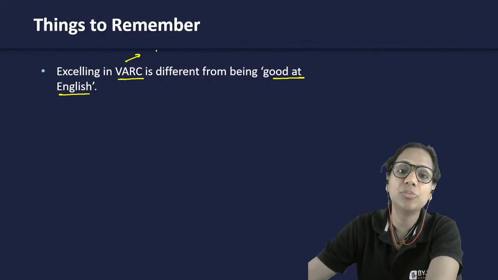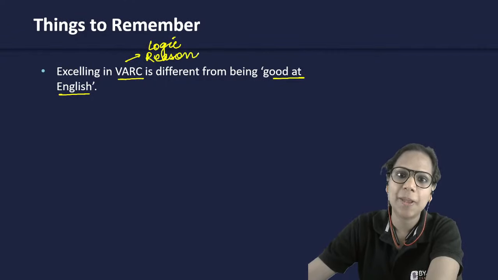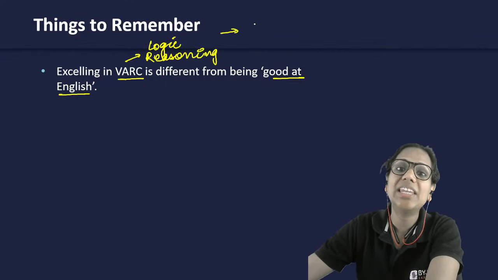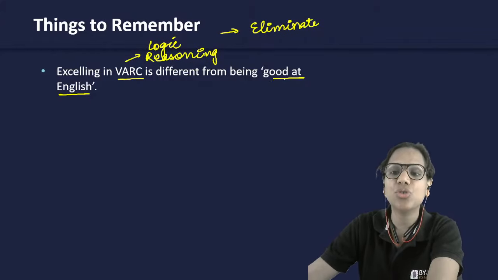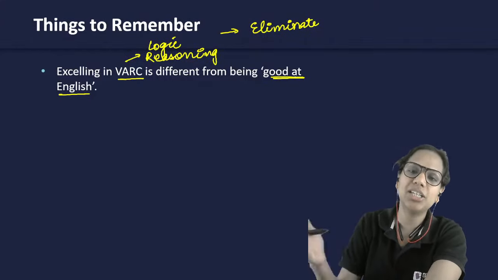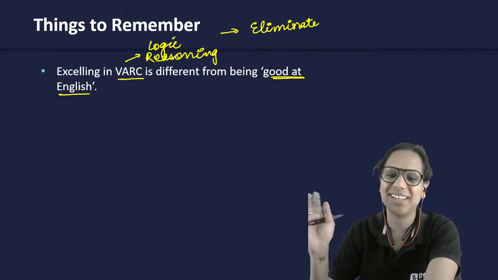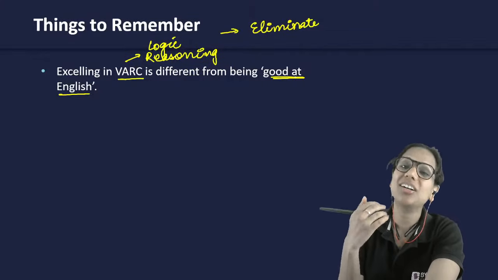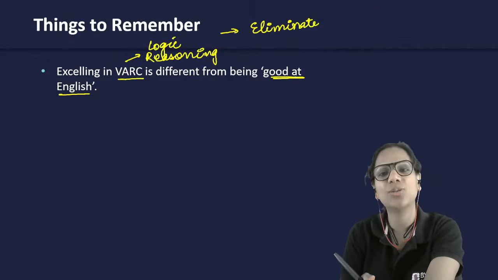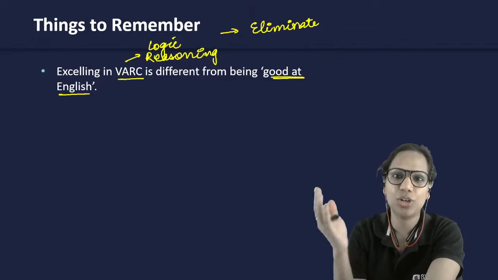It's also about being good at logic, being good at reasoning, right? You should know how to eliminate options. It's about being good at solving, right? So don't just think that if you're good at English, oh VARC तो हो जाएगा, मेरी तो English अच्छी है, right? और या फिर अगर मेरी English अच्छी नहीं है, ओ मुझसे तो VARC होगा ही नहीं. Don't have those kind of psychological barriers.